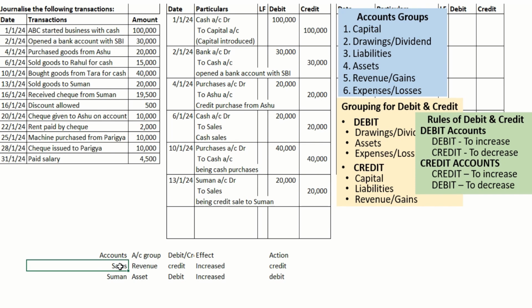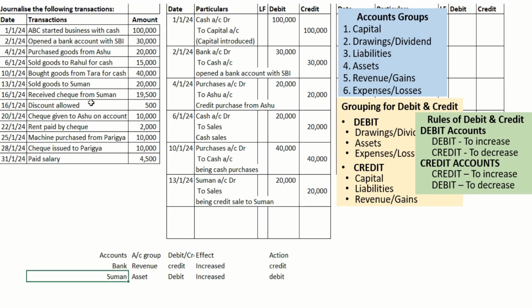So one account is bank. Suman was the party, the customer, who makes the payment, so upon payment the asset is getting converted into cash. So Suman account is getting nullified upon this payment.